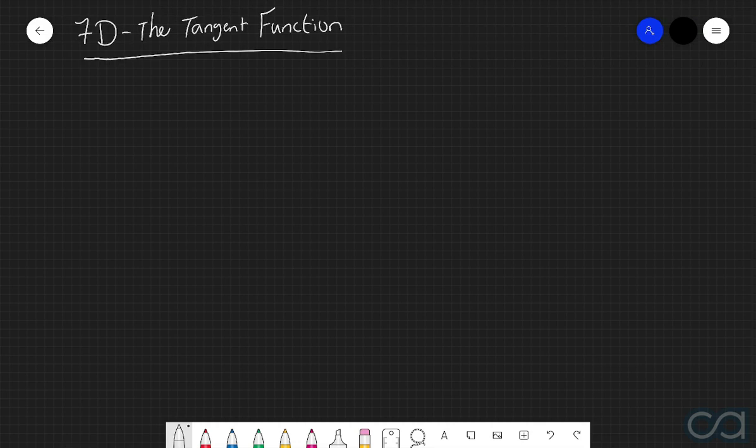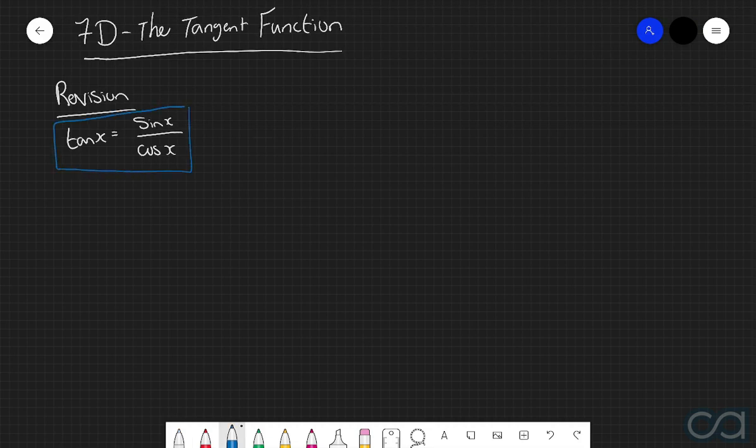Now, in order to best tackle the tangent function, we do need to do a little bit of revision from when we first learned about tan. And the key thing to remember here is how tan is actually defined, in that tan of x is equal to sine of x divided by cos of x.